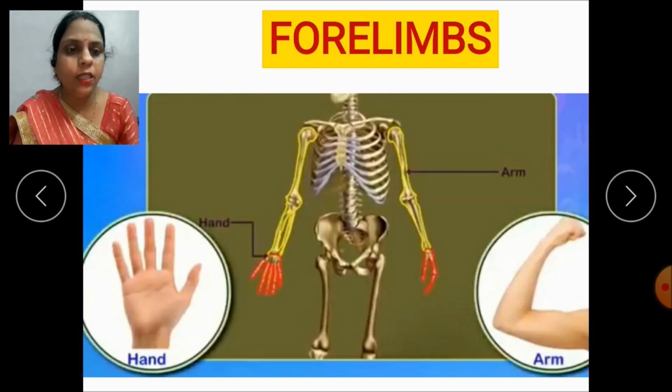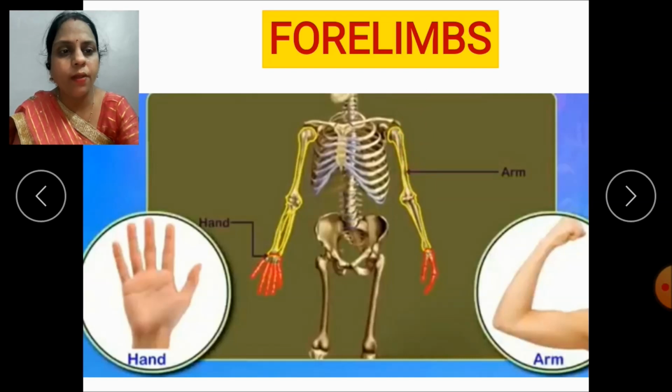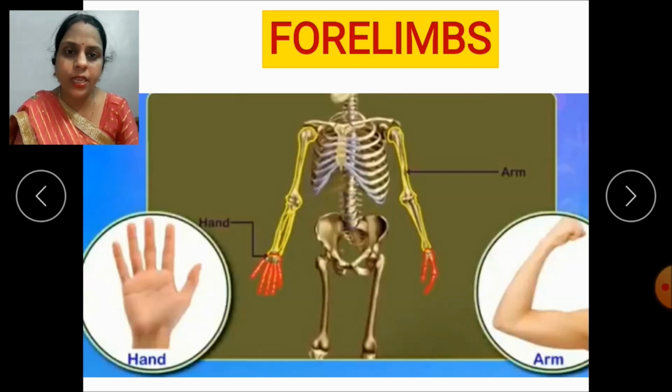Now you can see in this picture, children, the arm is also divided into 2 parts. Upper arm, lower arm. The upper arm consists of 1 bone, the lower arm consists of 2 bones, and the hand and wrist are made up of very small bones. Now children, how many bones are present in the forelimbs? Yes, 3.